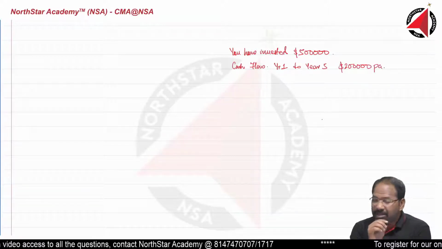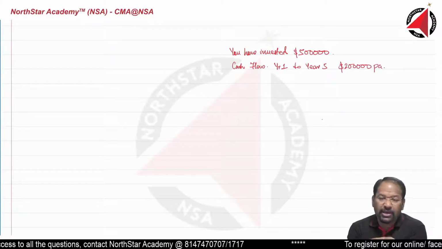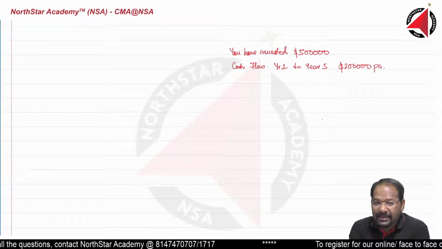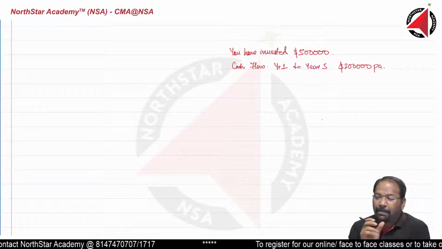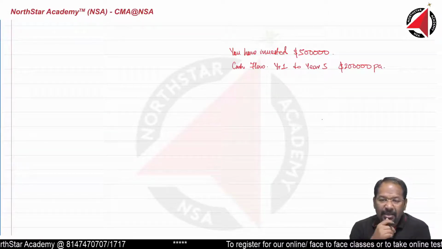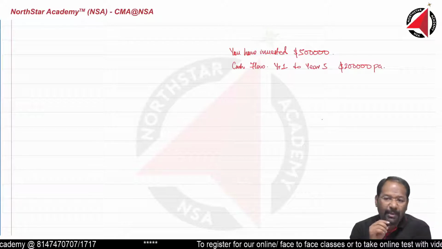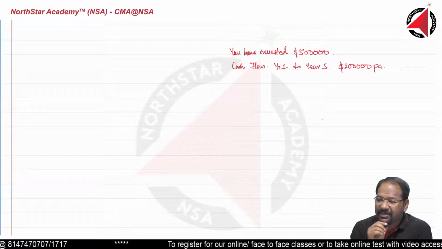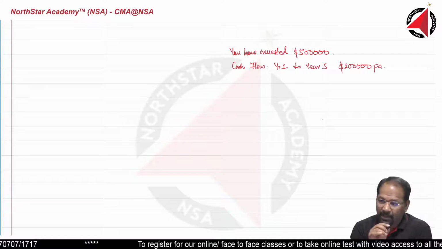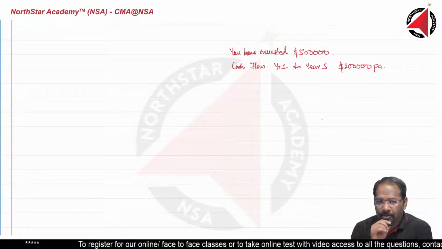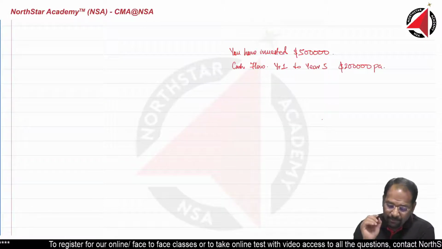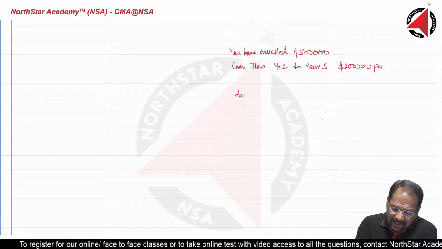Now, the question is, can I use a shortcut formula here? The answer is, 2 things have to be satisfied. The periodic interval should be the same, and second important thing, the amount of cash that we are receiving has to be the same. Then only the shortcut formula can be used. What is the shortcut formula? We have to understand 2 things. First, is it an annuity? The answer is yes.